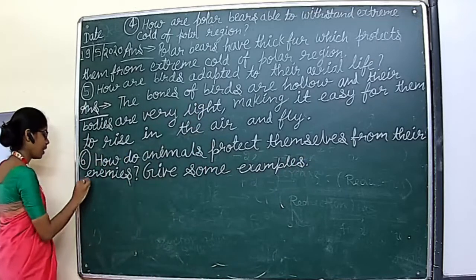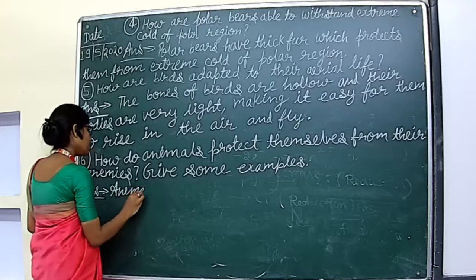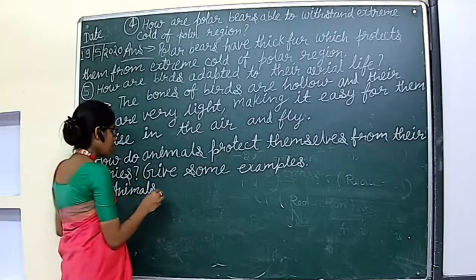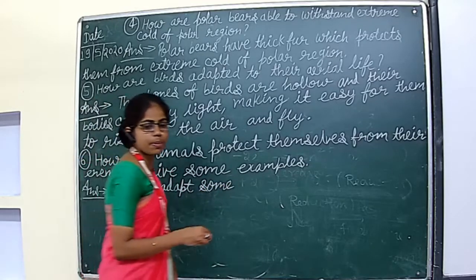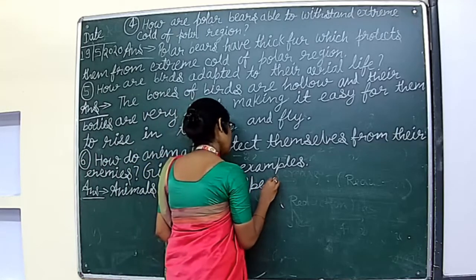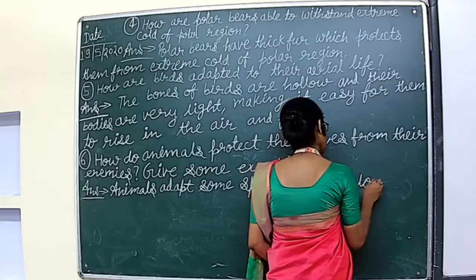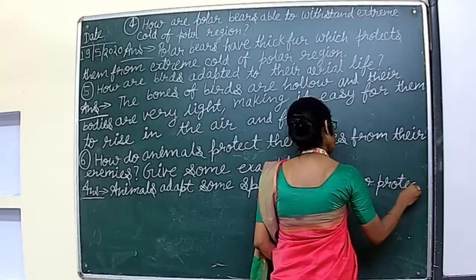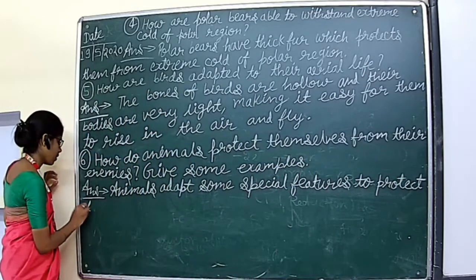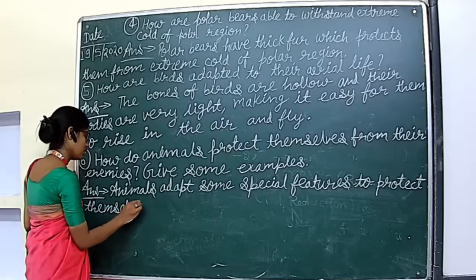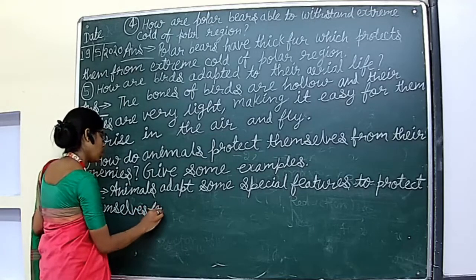Let's see the answers. And the answer is: animals adopt some special features to protect themselves from other animals or from their enemies.